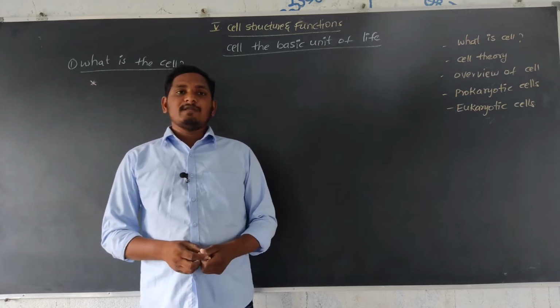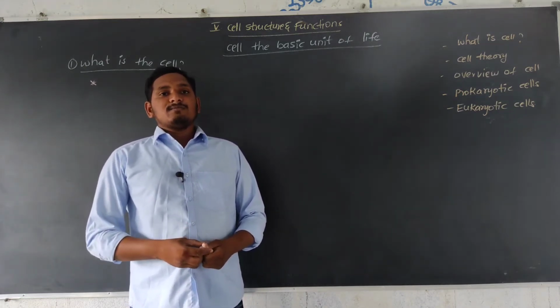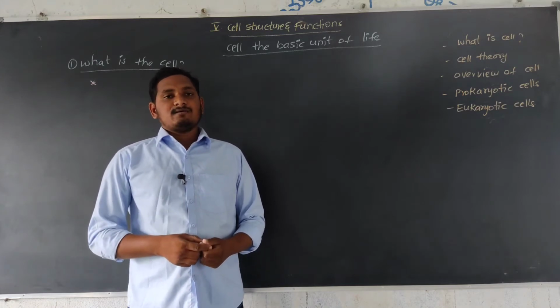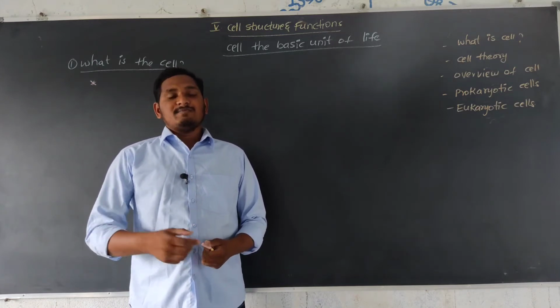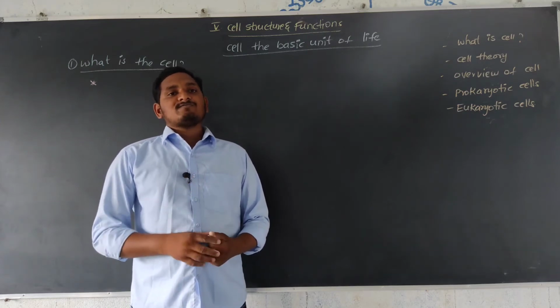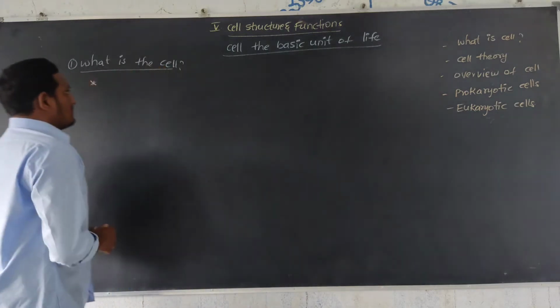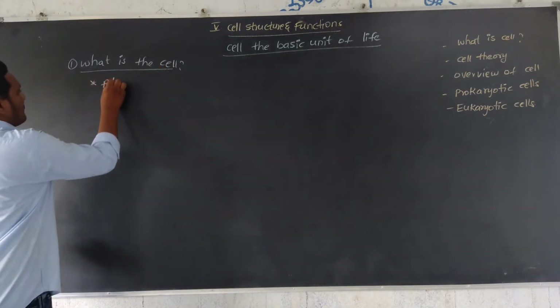A unicellular organism is made up of a single cell, but a multicellular organism is made up of millions of cells. The difference is only the number of cells. So all living organisms are made up of cells.